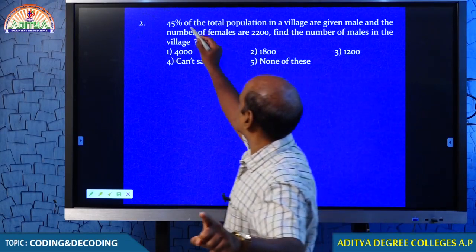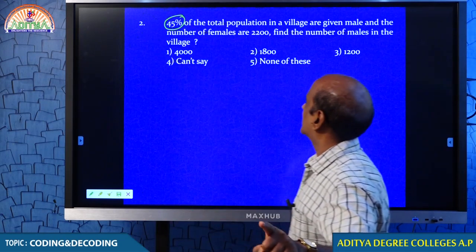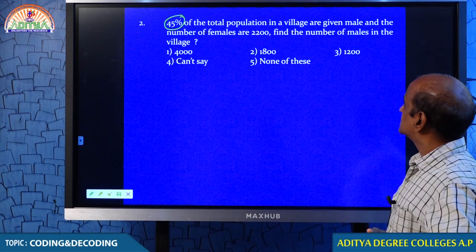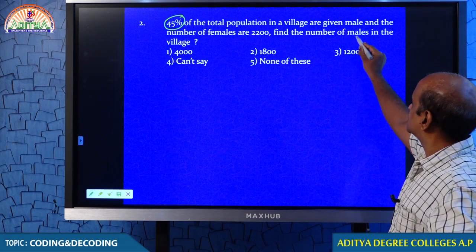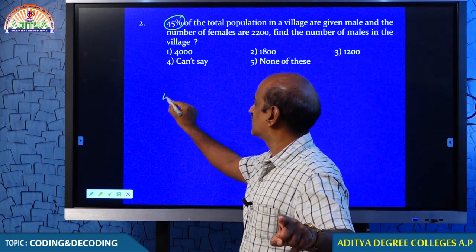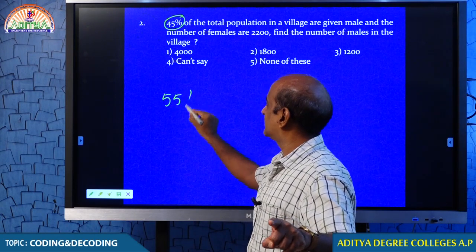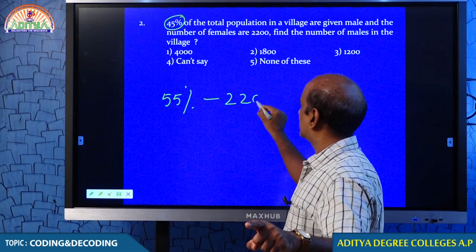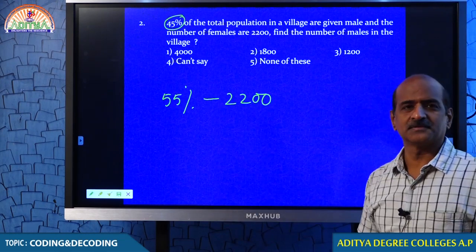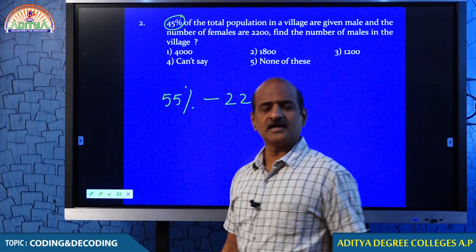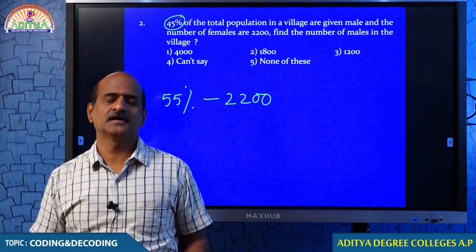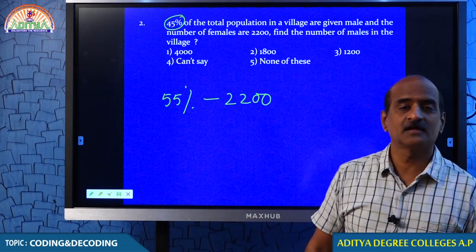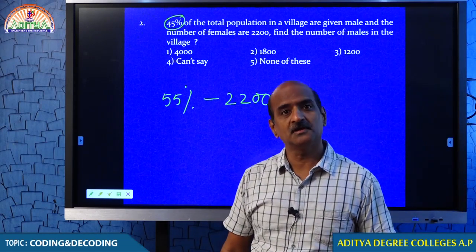If 45% of the total population in a village are given male, so when 45% of the population are male, can we conclude that the remaining 55% should be female, and those female are 2200 in number? How many female do we have? We have 2200 female. In percentage, female are 55% because 45% are men.